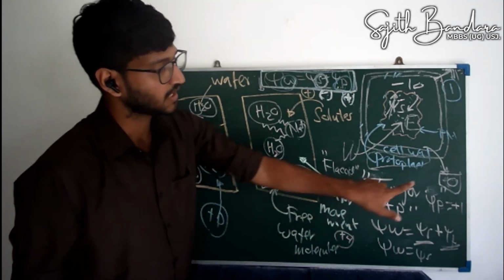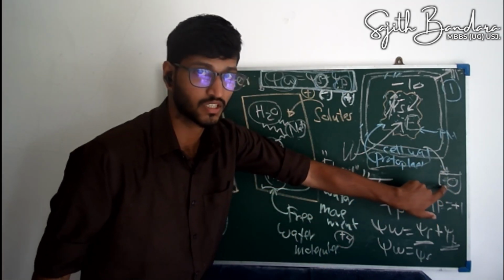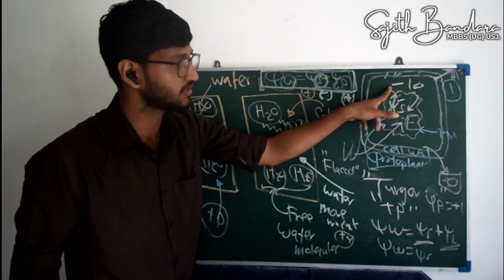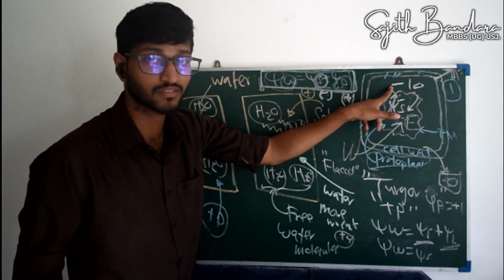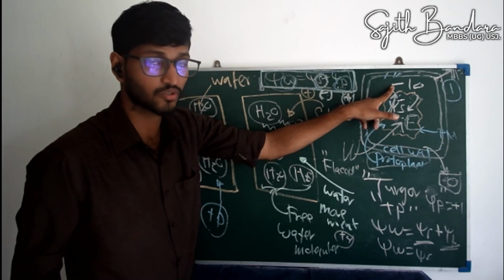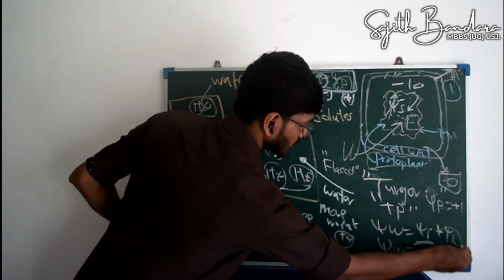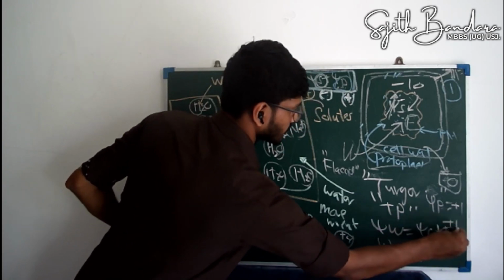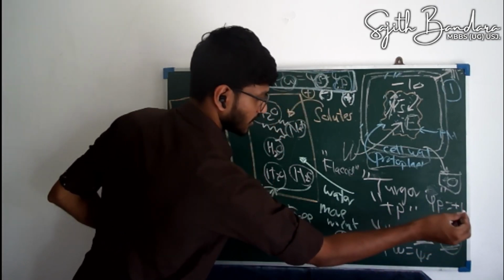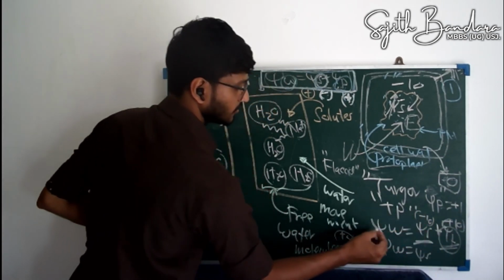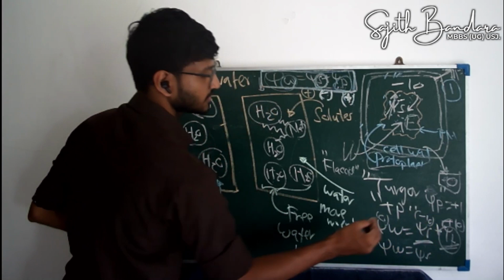Now you know in this compartment the water potential is 0. In this compartment the initial water potential is minus 10. In order for this to become 0, psi p should be positive 10. So when you have psi p positive 10 and psi s negative 10, then you will have psi w as 0.